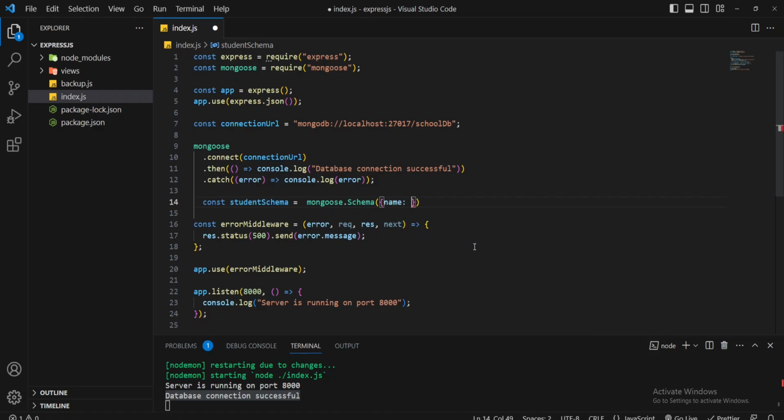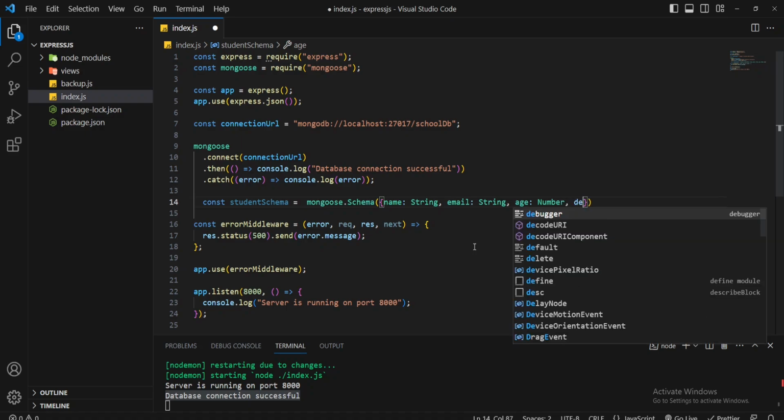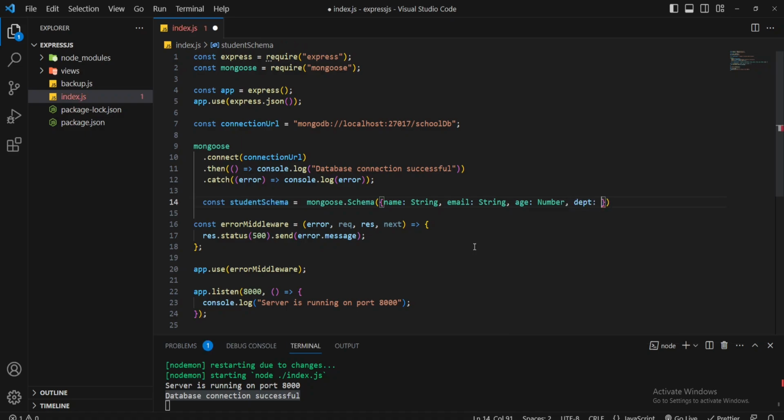Name, its data type is string. Email, its data type is also string. Age, its data type is number. For example, if you try to set a string value for age, then it will throw us an error. And finally, department, which is also string.